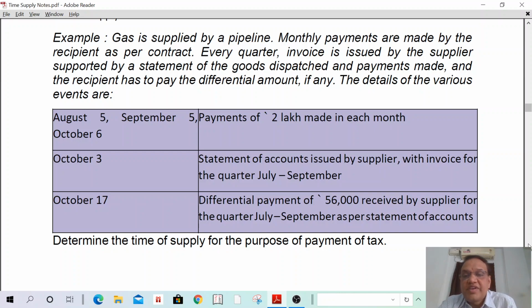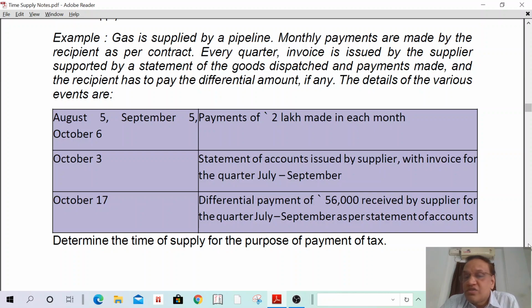The details of the various events are as follows. August 5th, September 5th, October 6th. Payments of 2 lakhs made in each case. October 3rd, statements of accounts issued by the supplier with the invoice for quarter July to September. October 17th, differential payment of 56,000 is received by the supplier for the quarter July to September as per the statement of accounts. Determine the time of supply for the purpose of payment of tax.